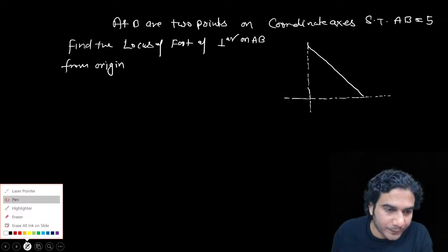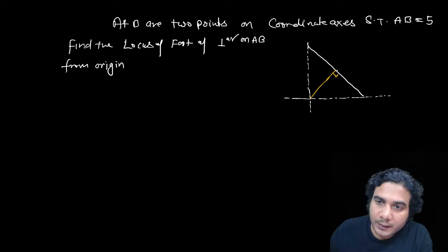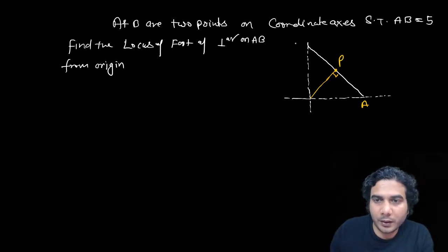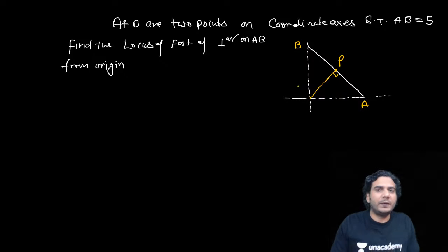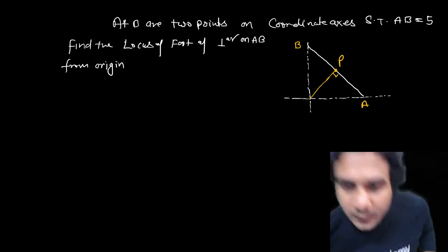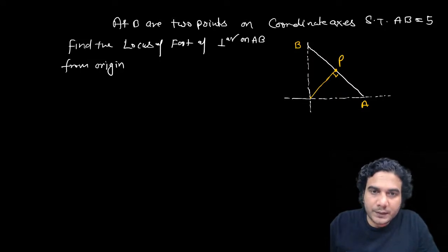That means if you draw this perpendicular from origin and it meets the line AB at P, then you need to find the equation of locus of P, okay? Because AB is varying, so P will vary, so obviously it will move on a curve. What is this curve? Try this one. This is a very good question.